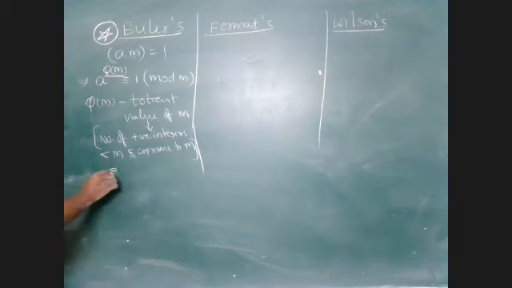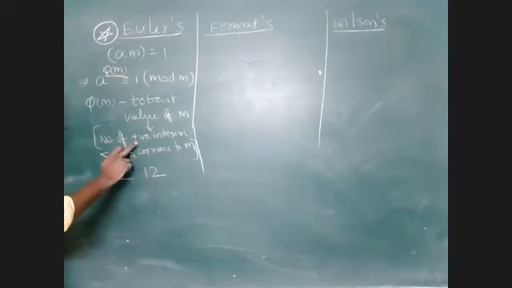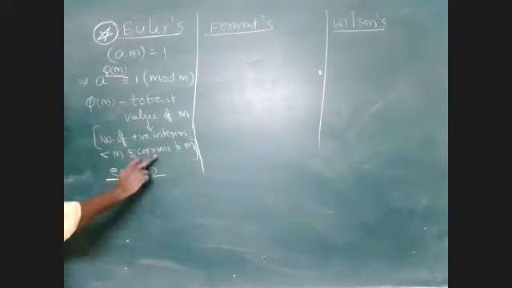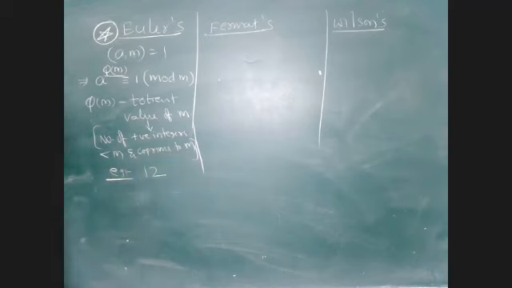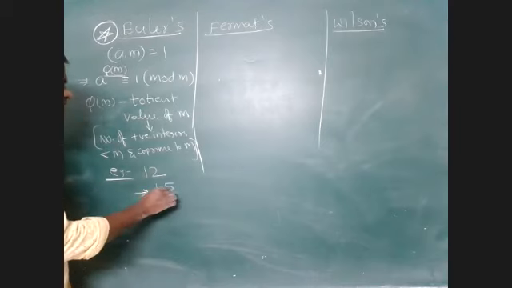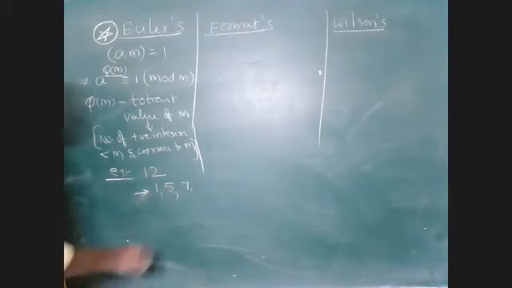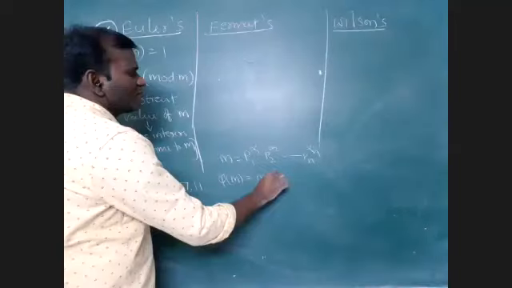For example, a simple example I am taking. Suppose the number 12 is there. How many positive integers less than 12 and co-prime to 12 are there? 1, 12 are co-prime numbers. 5, 12 are co-prime numbers. 7, 12 are co-prime numbers. 11, 12 are co-prime numbers. So how many numbers are there here? 4. Therefore, the totient value of 12 is 4.